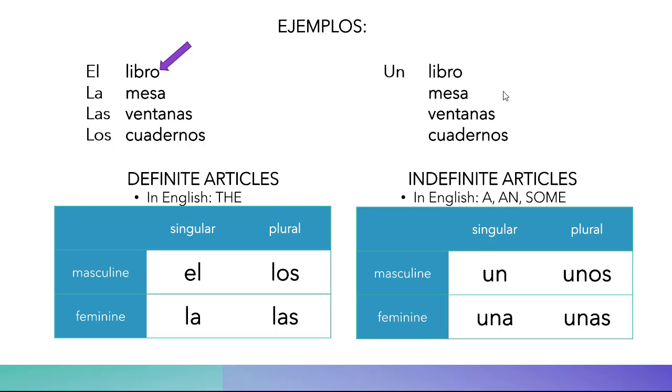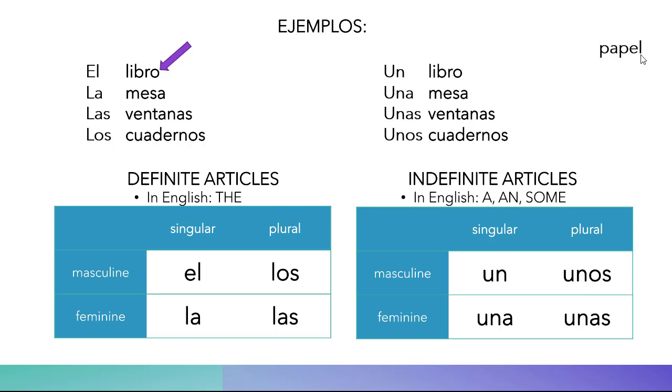So una mesa. Ventanas, we have A and S, that means that it's feminine and it's plural. So we're going to be using this one, unas ventanas. And then cuadernos is masculine and plural. We're going to go for the masculine and plural one, which is unos. Unos cuadernos.